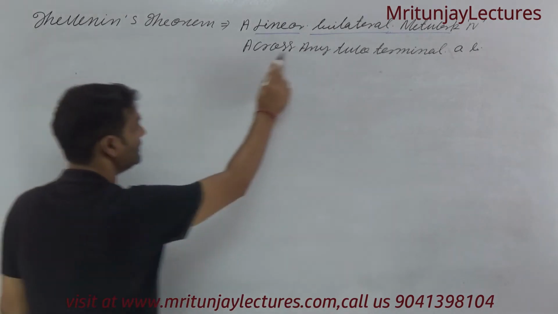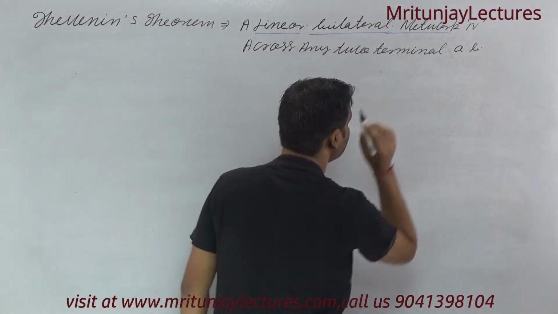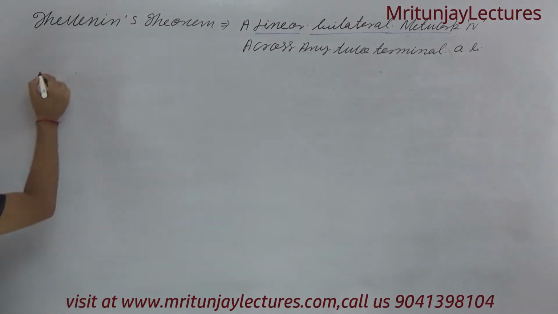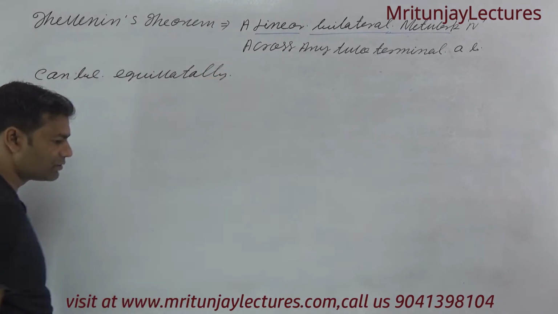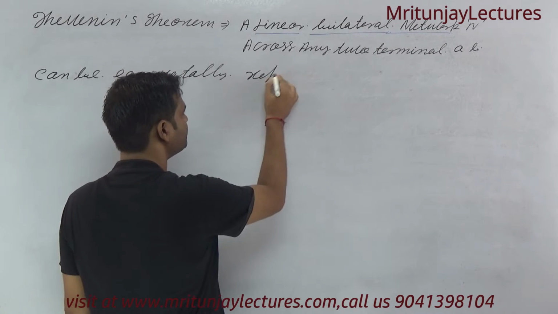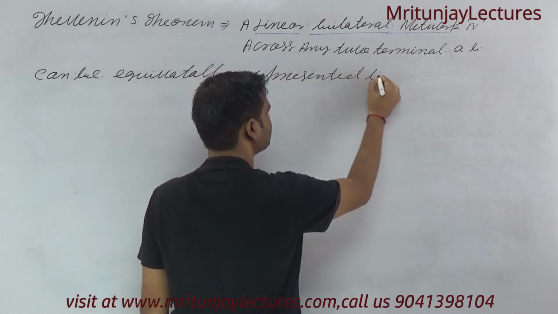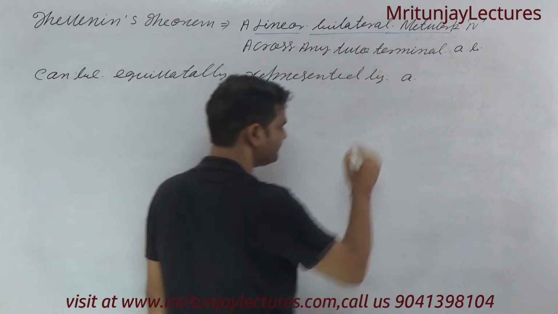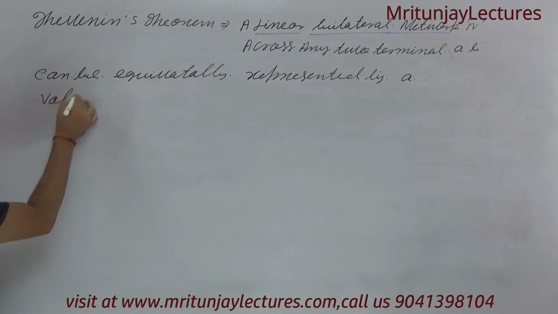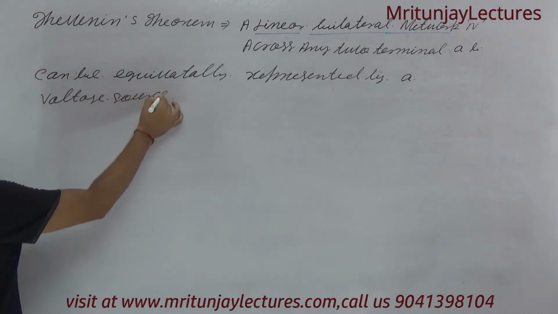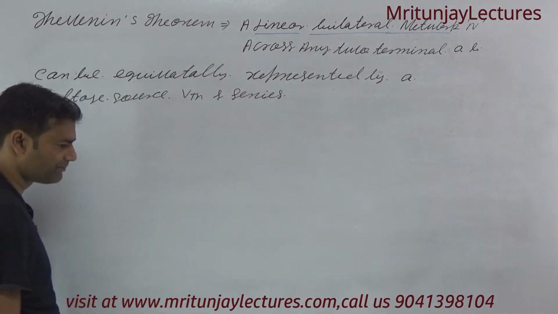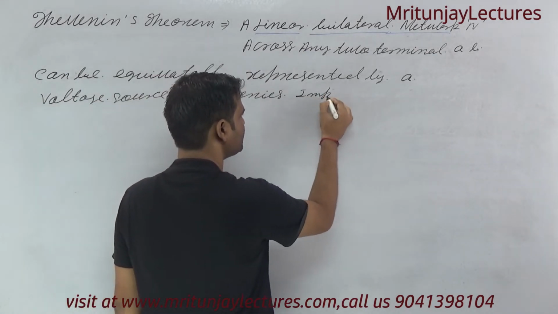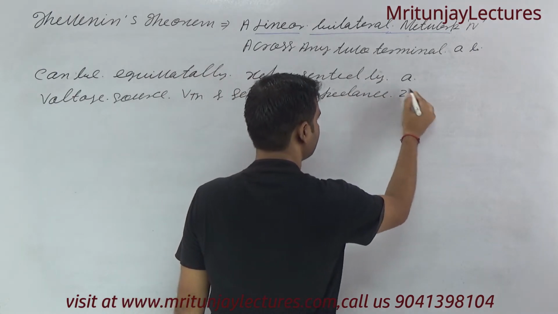A linear bilateral network N across any two terminals AB can be equivalently represented by a voltage source VTH in series with an impedance ZTH, clear.